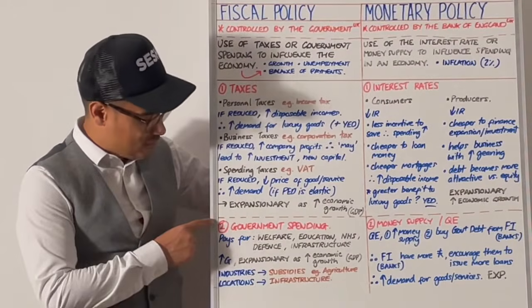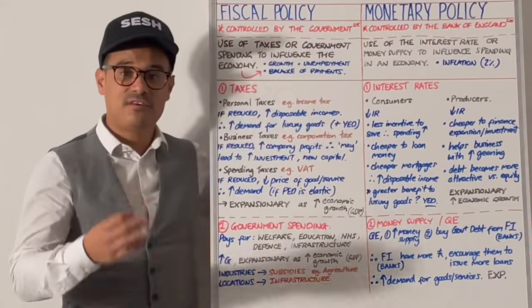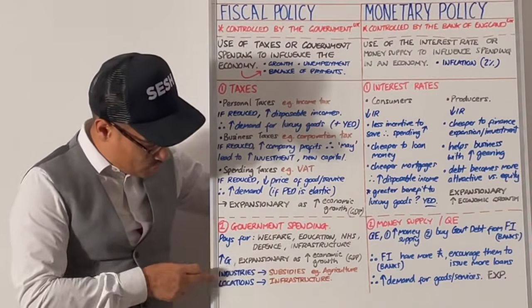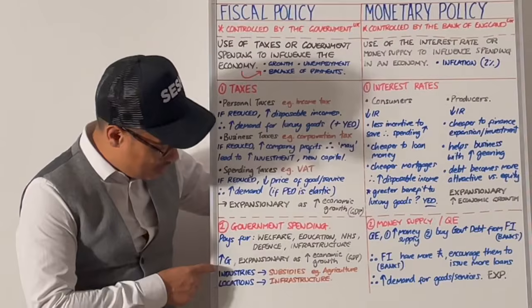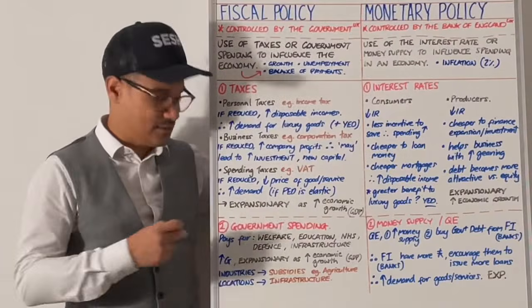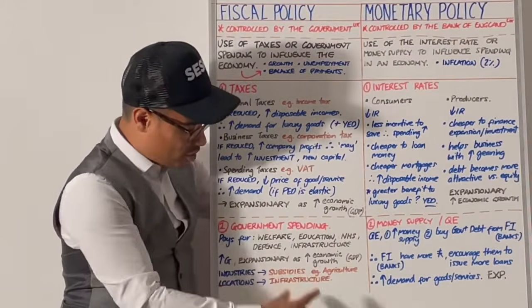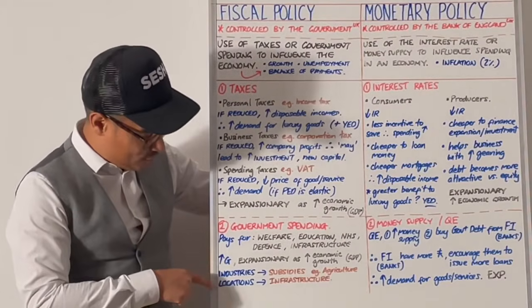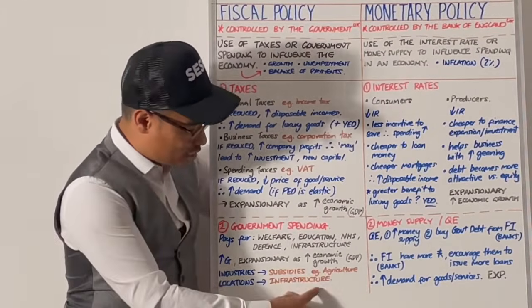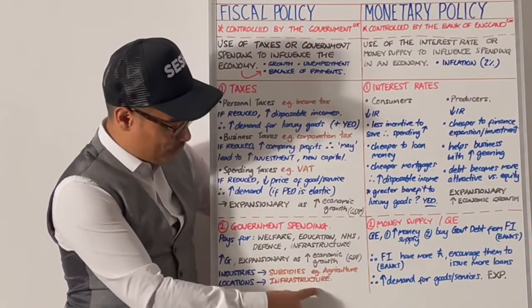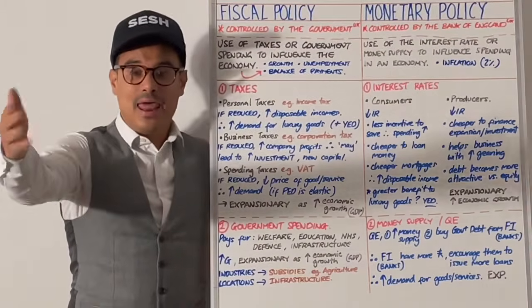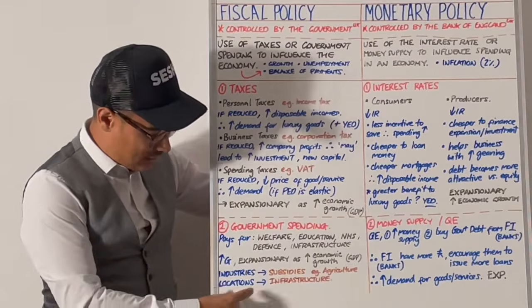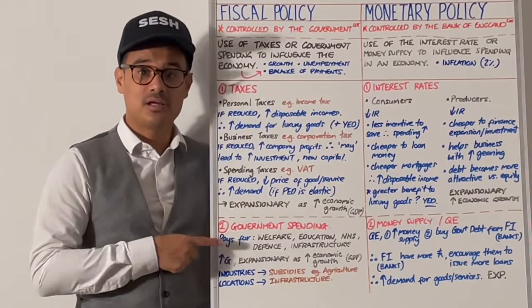But one thing to think about with government spending is it might be specific to certain industries or certain locations. It could be a certain industry is benefiting from government spending, like agriculture and subsidies. Or it could be a certain area is benefiting from a particular piece of infrastructure, like a bridge or a train track or an airport or a seaport, and therefore a particular location has benefited from that government spending.